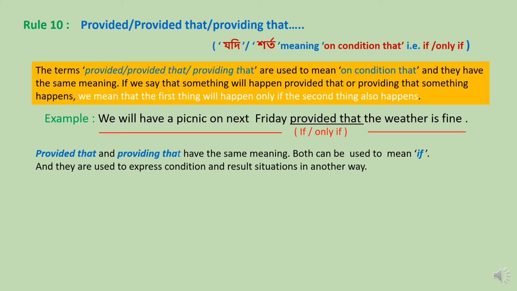Here in the sentence we can see we will have a picnic on next Friday. That is, provided that or if the weather is fine, we will have a picnic on next Friday.